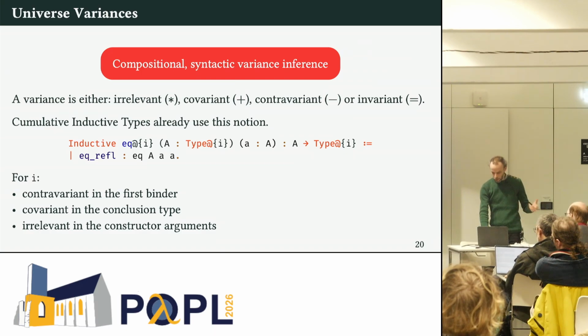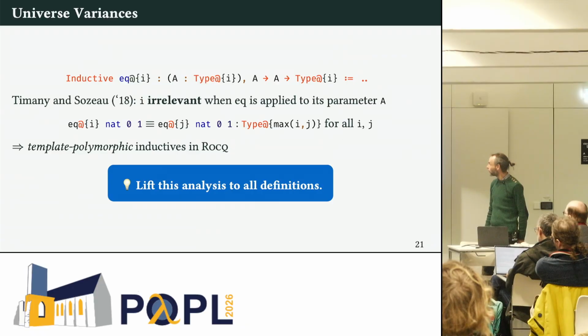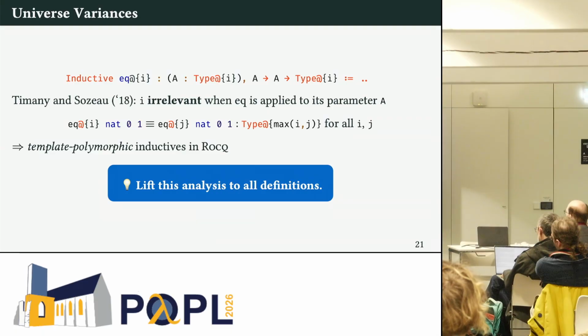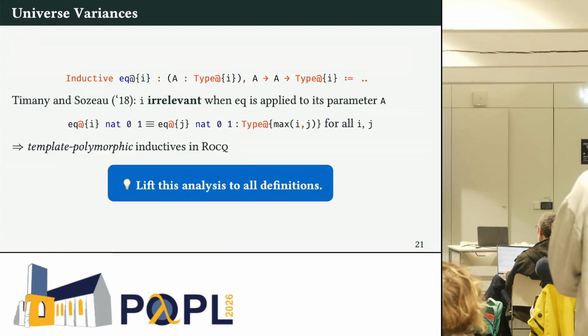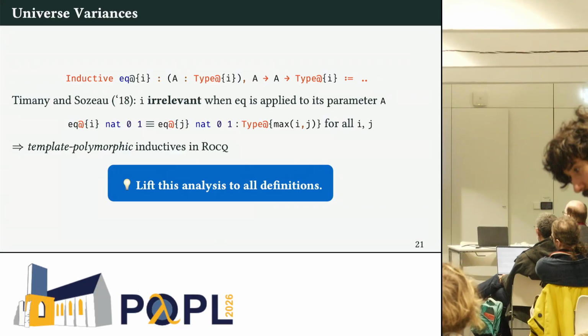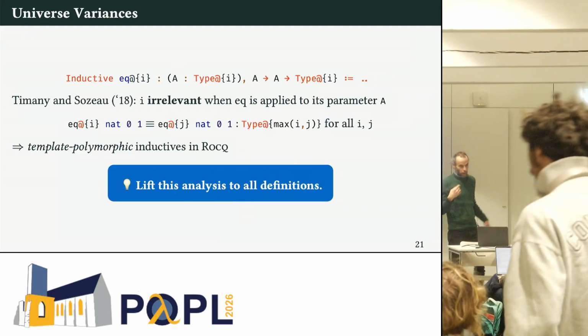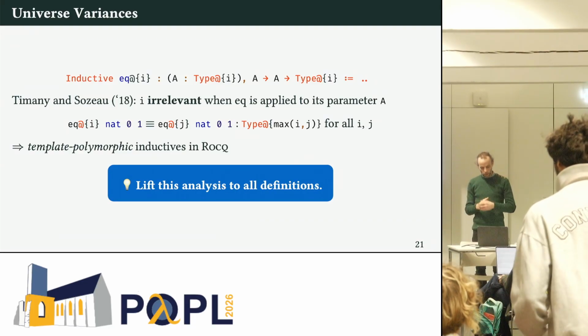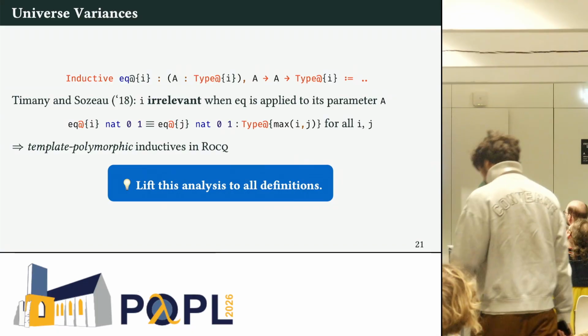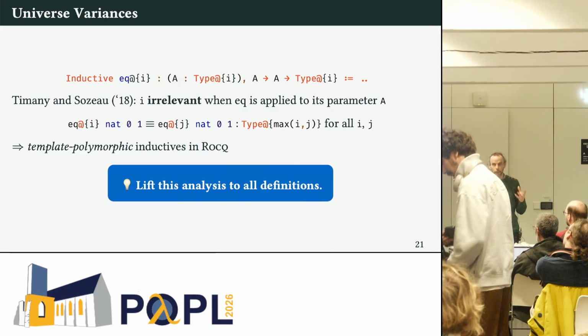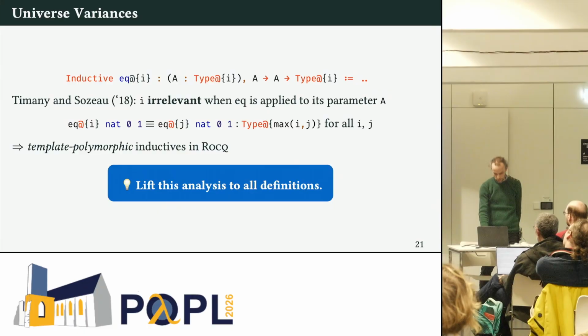The analysis is a bit more complicated than that, but I cannot go through it. Basically, the idea is that we can soundly have the rule that Eq at i of nat, 0 and 1 is always equivalent to Eq at j of nat, 0 and 1, living in the maximum of these two levels. It's also the idea behind template polymorphic universes.